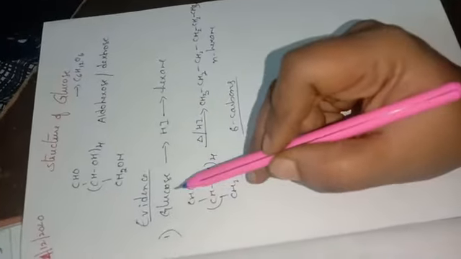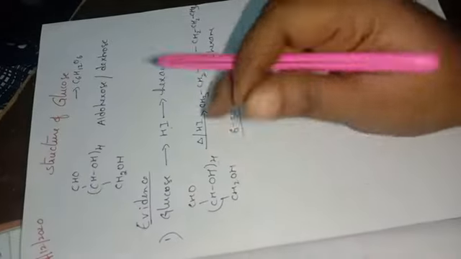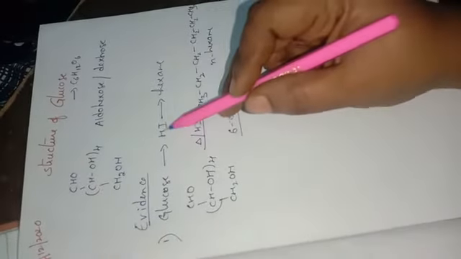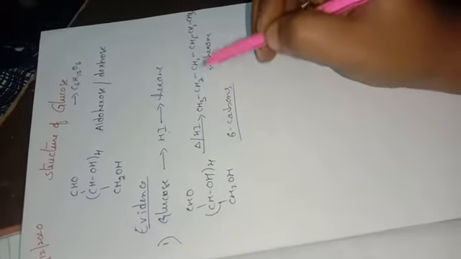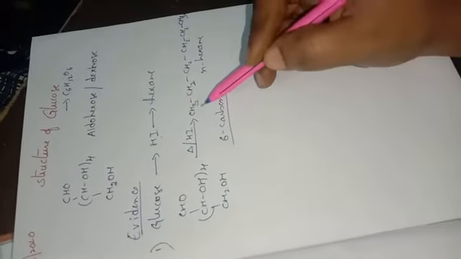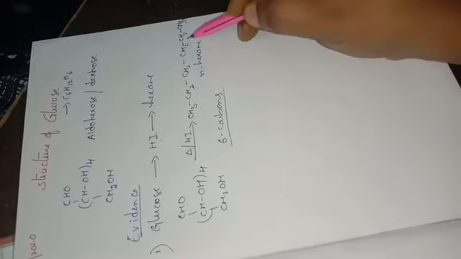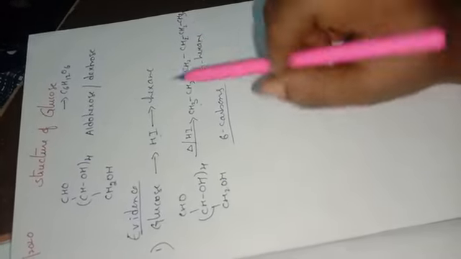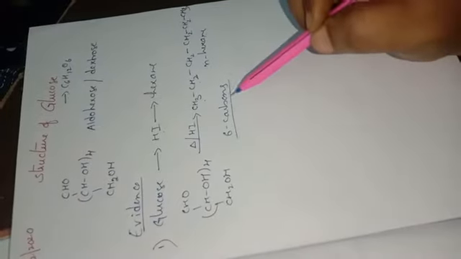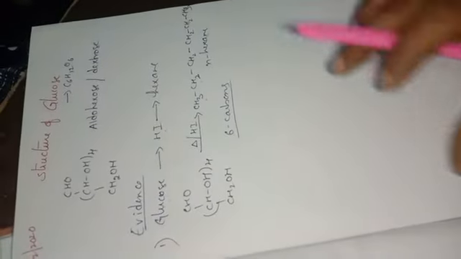What is the first evidence? Glucose on prolonged heating in the presence of hydrogen iodide gives hexane, that means 6 carbon atoms. CH3, CH2, CH2, CH2, CH2, CH3, and hexane has been formed. What did you understand? A glucose molecule contains 6 carbon atoms. So this is the first evidence.